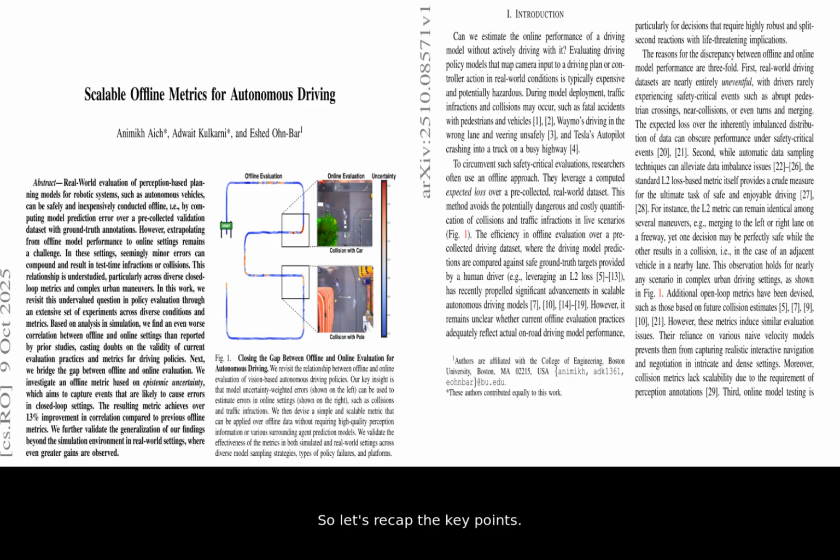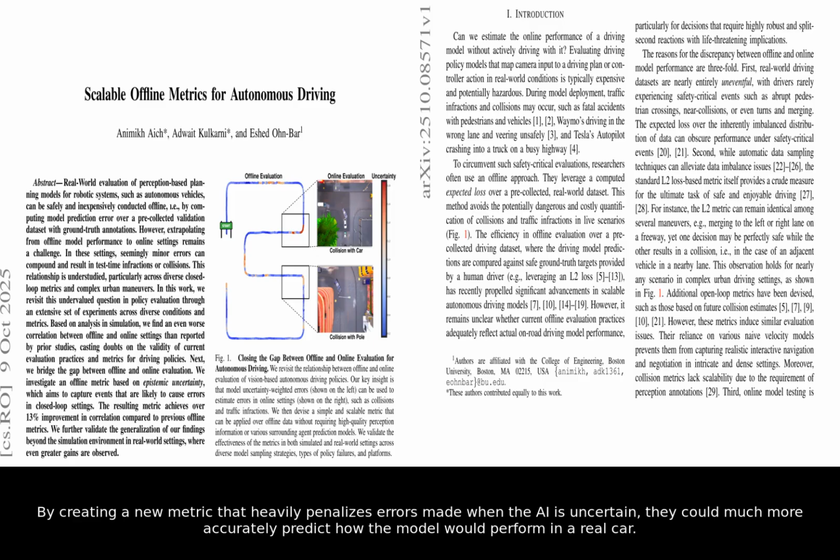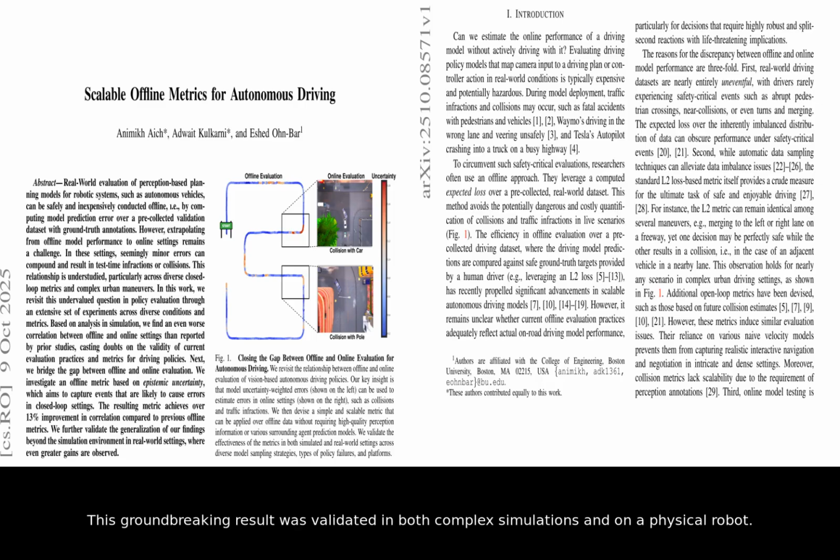So let's recap the key points. Standard methods for testing self-driving AI offline are poor predictors of real-world safety. The researchers discovered that the key is to focus on the AI's uncertainty. By creating a new metric that heavily penalizes errors made when the AI is uncertain, they could much more accurately predict how the model would perform in a real car. This groundbreaking result was validated in both complex simulations and on a physical robot.